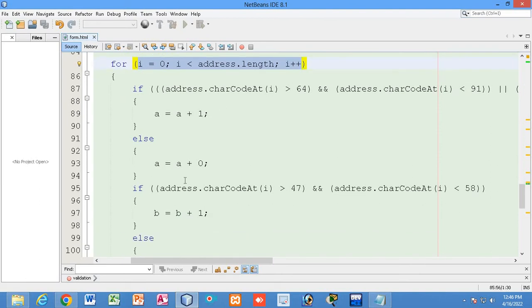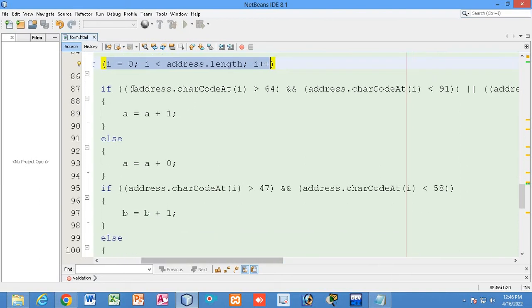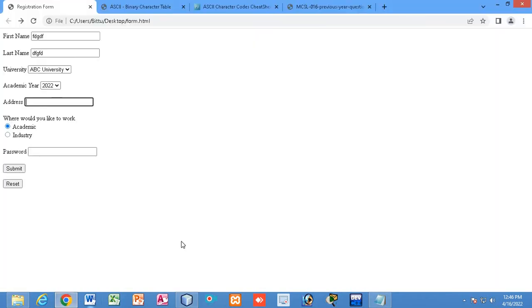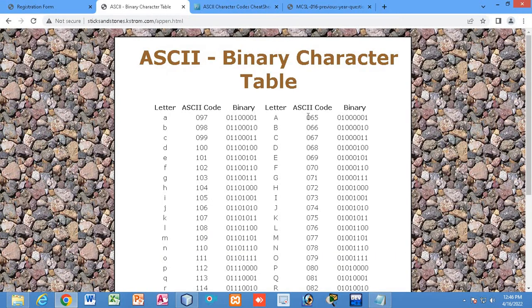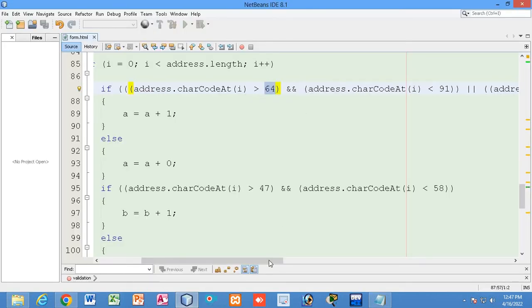Now see what I have written. If address, if the value is more than 64, more than 64 means, let us check, 65. So 65 is A, so it's a valid character, right? And less than 91. What is less than 91? Address dot char code at, that means whatever the value of the position will be converted to the ASCII value, and the ASCII value will be checked. More than 64 and less than 91.